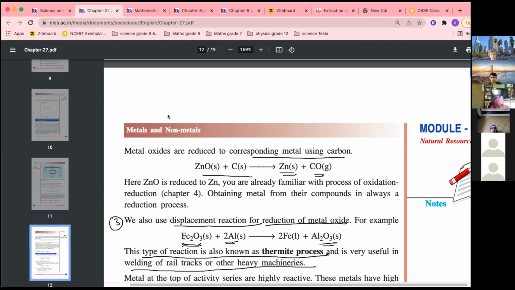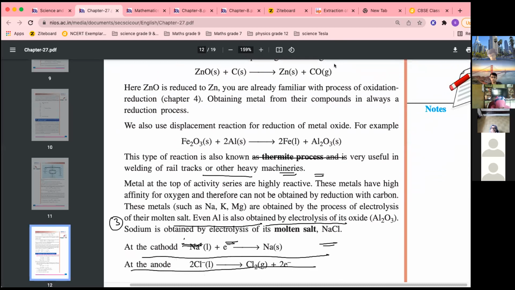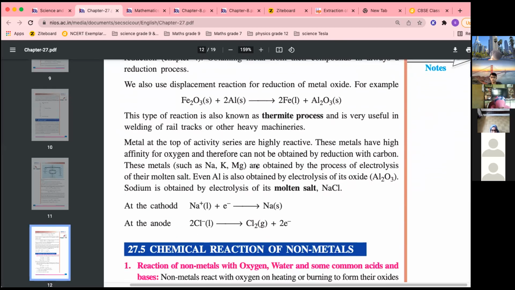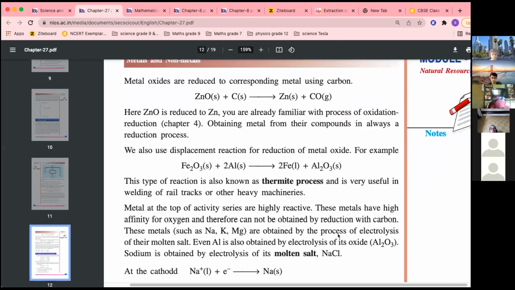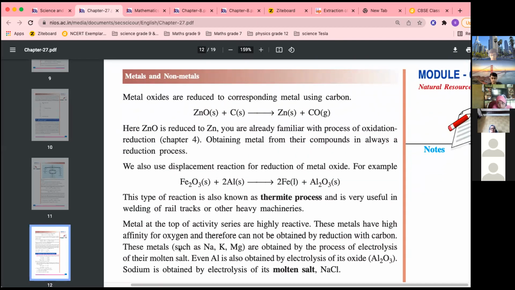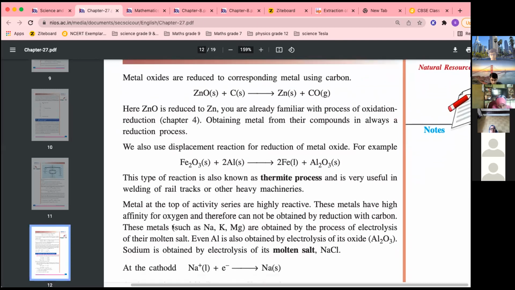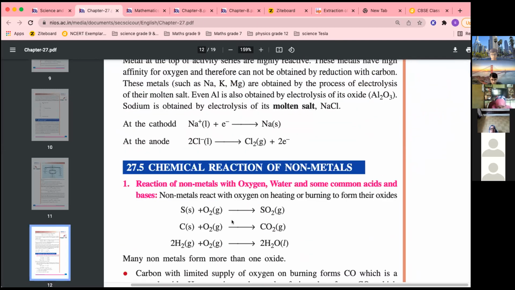So reduction of metal from metal oxide is done by three reactions. You can write in the chart also, where reduction is written: reduction using carbon, then reduction using displacement reaction or decomposition reaction. So any of the three reactions can be used to convert metal oxide into metal. Already told you aluminium is extracted using electrolysis.